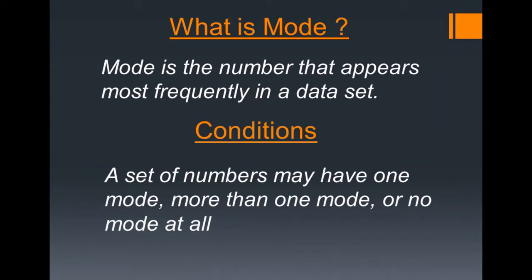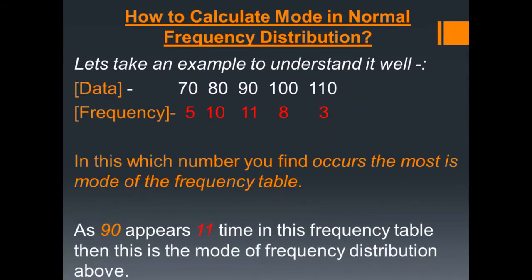So, what is mode? Mode is a number that appears most frequently in a data set. There are some conditions for it. A set of numbers can have one mode, more than one mode, or no mode at all. So now let's take an example to understand it well.